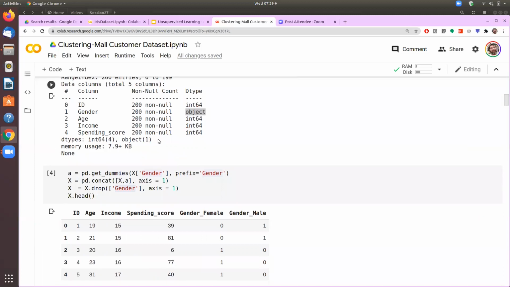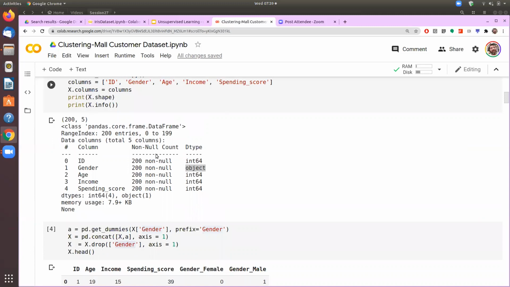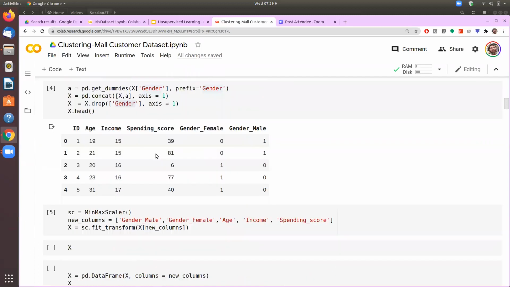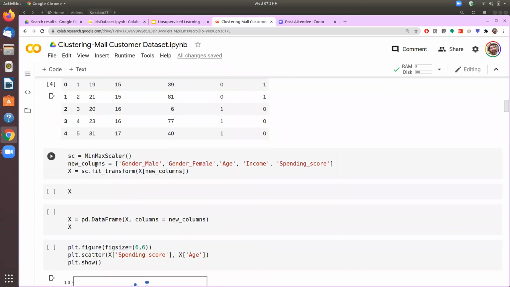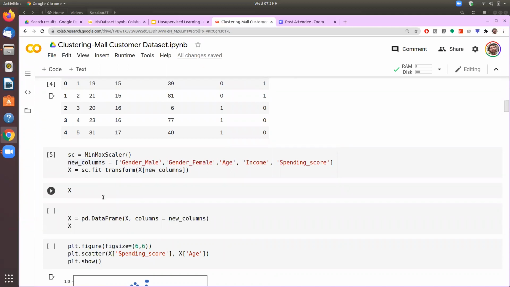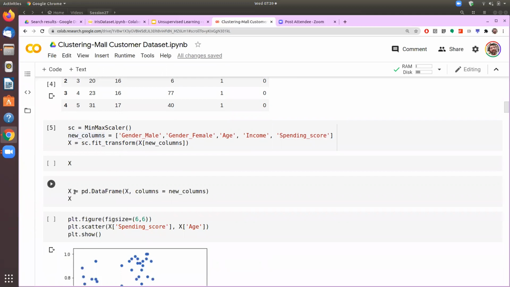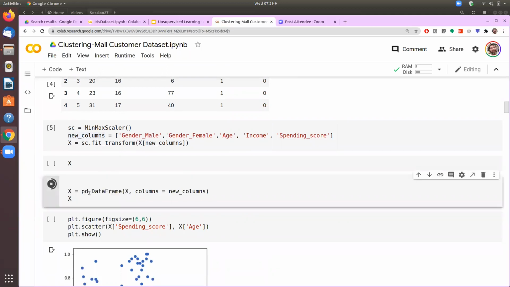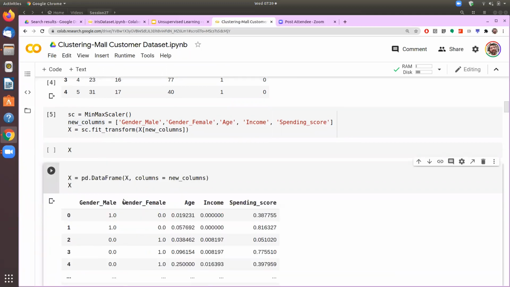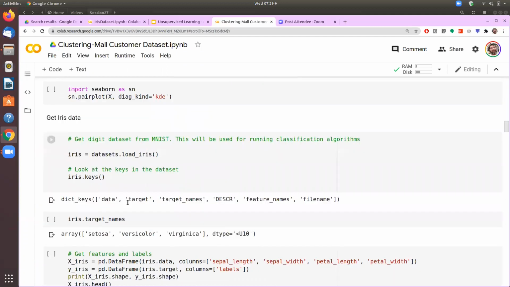Just give me one. I'm just trying to find out what the names of the columns we are given are. So it is new columns. I think if we just run this one, we should be fine. Now I think we should be fine.